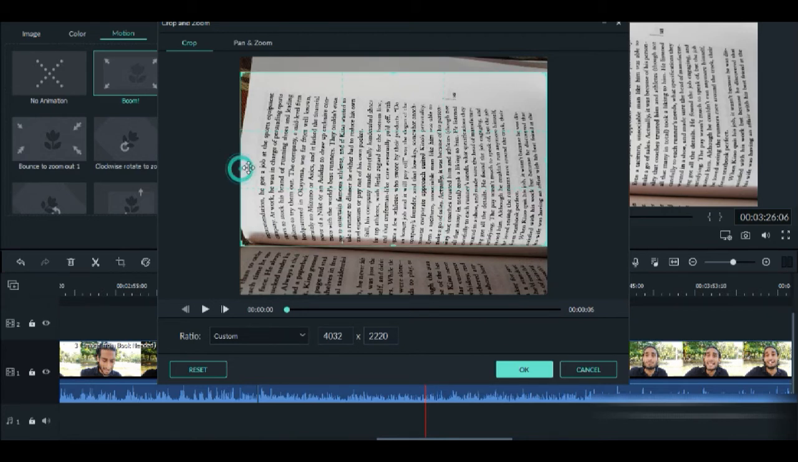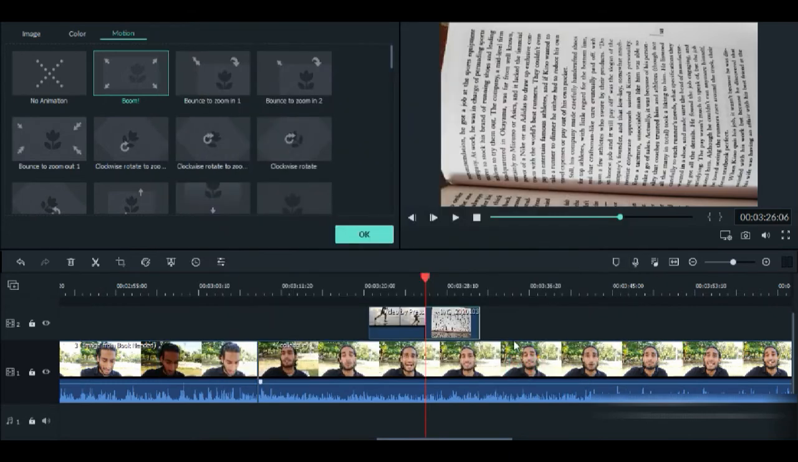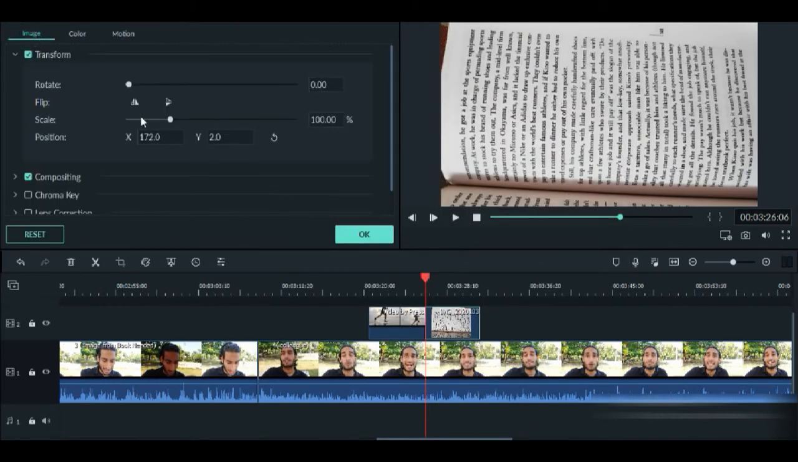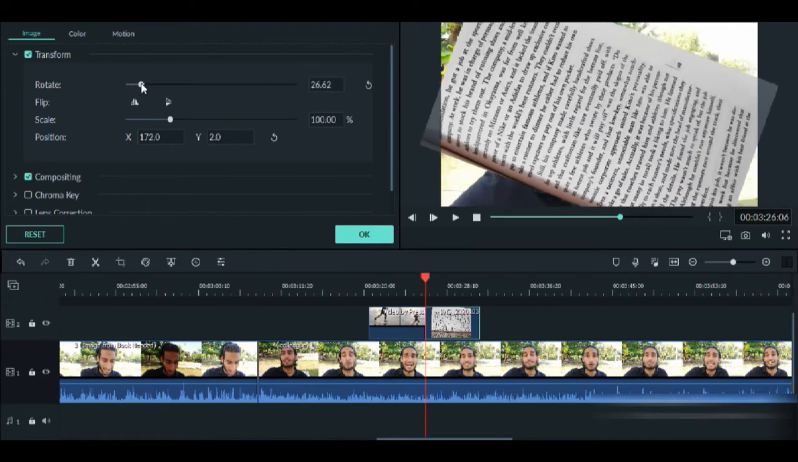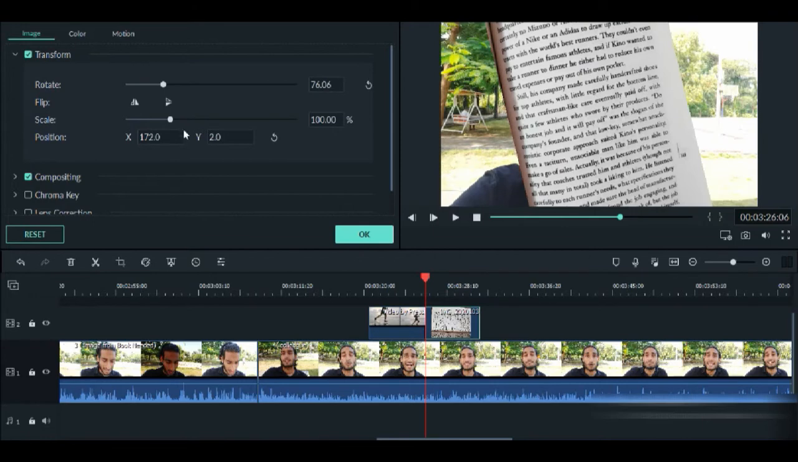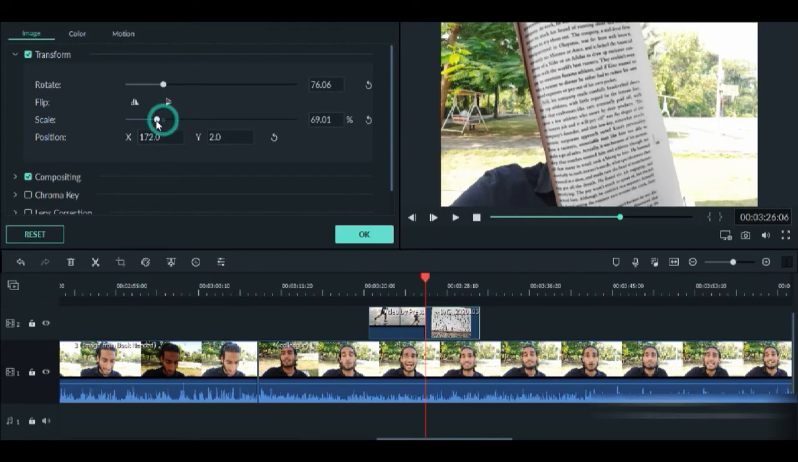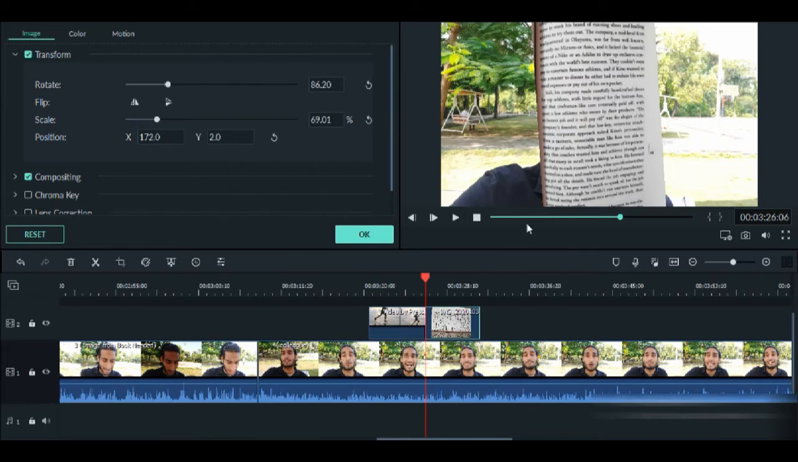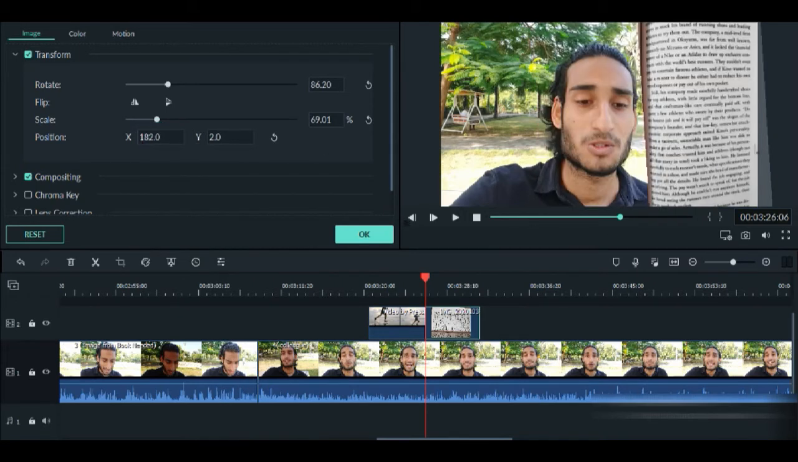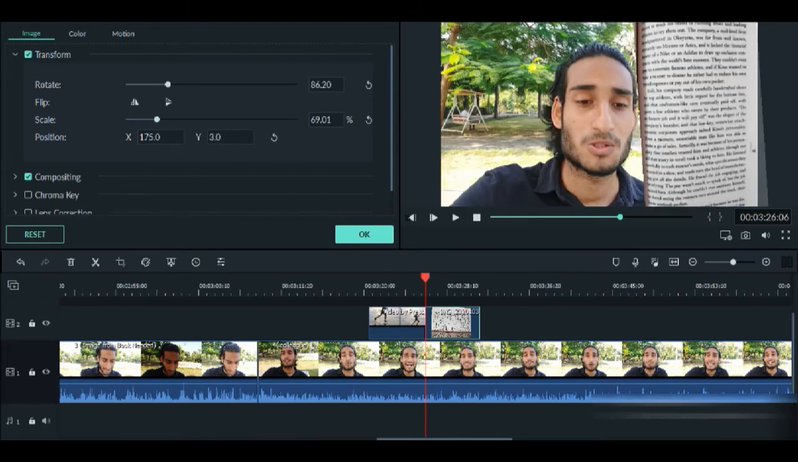And we'll just crop it according to how we like. So much is more than enough. Okay, let's go on image, rotate, scale, rotate, position.